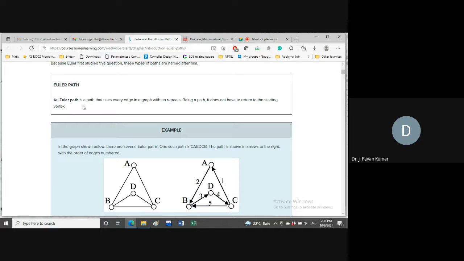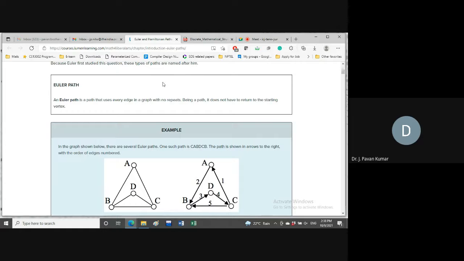Another way: if an Euler cycle exists for a graph, that means we are covering all the edges of the graph. If you cover all the edges and form a cycle, there is no way to have that as a path covering all the edges. So Euler cycle exists means Euler path will not exist. Euler path exists means Euler cycle will not exist. Such kind of conclusion we can make.